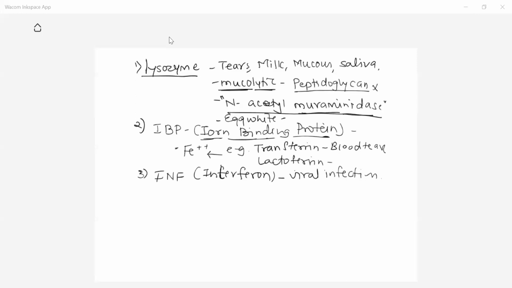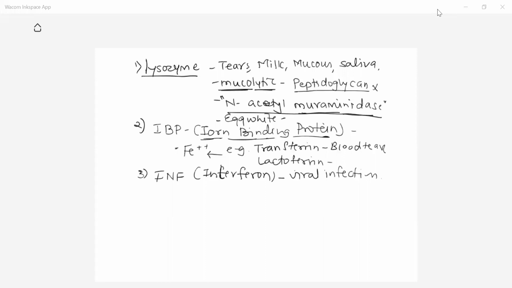Now what happens here? Interferon is a protein produced only in the case of a virally infected body. When a virus enters, as we discussed, it infects the tissue cells, multiplies there, and then by killing that cell, spreads in our body.